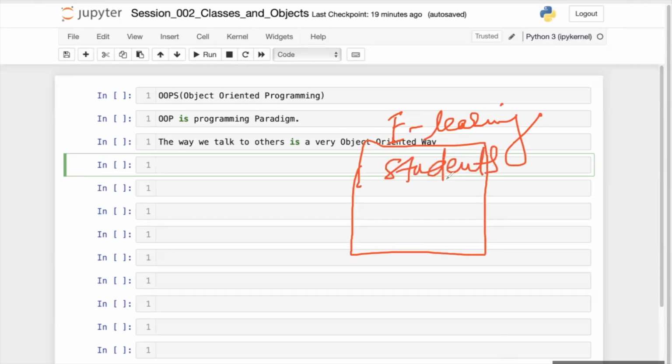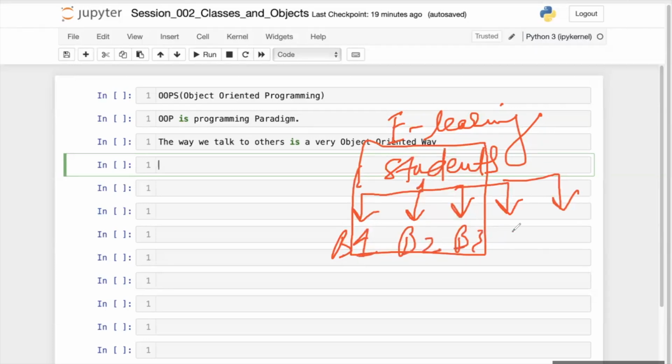Students are able to take admission in a batch. And there are different batches, so there are multiple batches. This is batch B1, this is batch B2, this is batch B3, this is batch B4, and so on. Let's say this is batch B5.